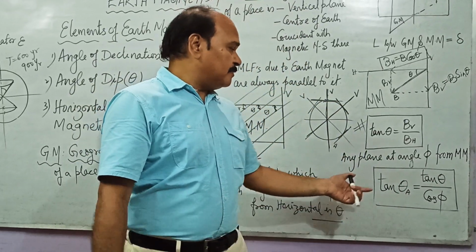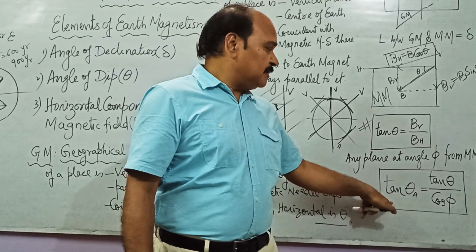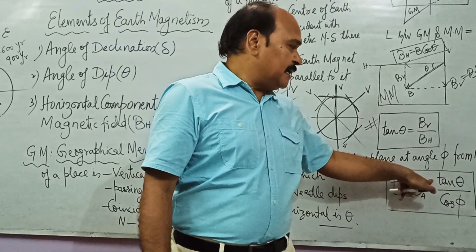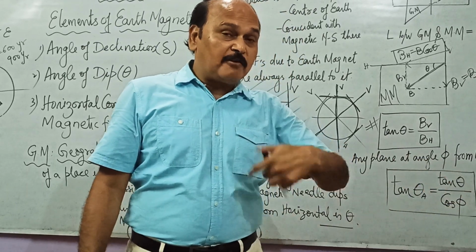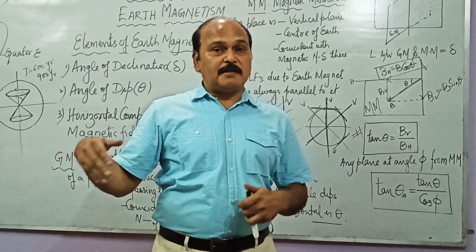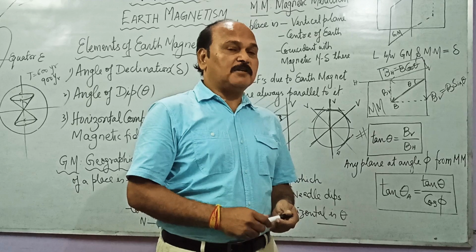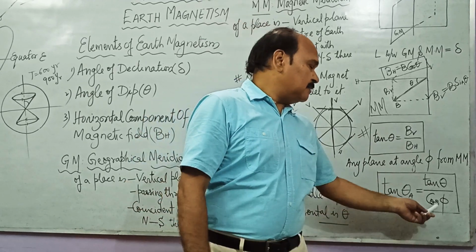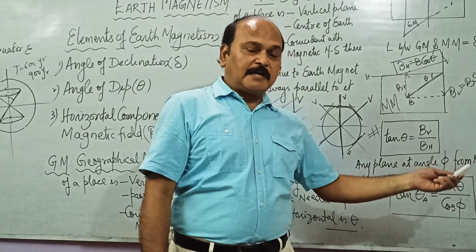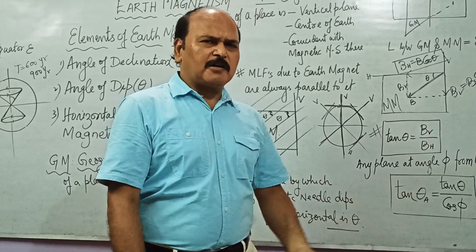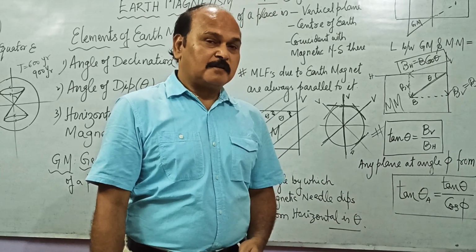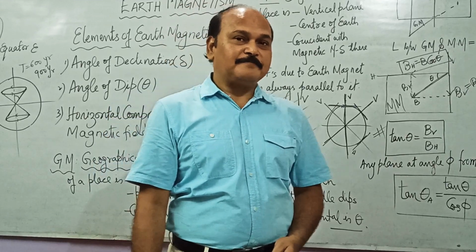An apparent angle of dip can be related with the true angle of dip by this relation. Tangent of apparent angle of dip is equal to tangent of true angle of dip upon cosine of angle phi. What is phi? Phi is the angle between the magnetic meridian and the new plane, the other plane where we are finding out the apparent angle of dip. If this phi becomes 0, then theta_A is equal to theta. I am not working it out, but it is just a two-line derivation which I am skipping. If you wish, I can do it some other time.